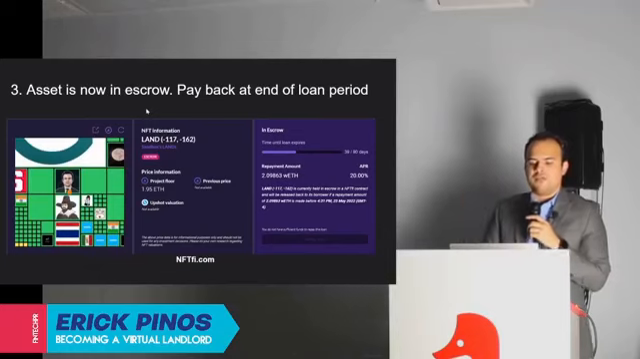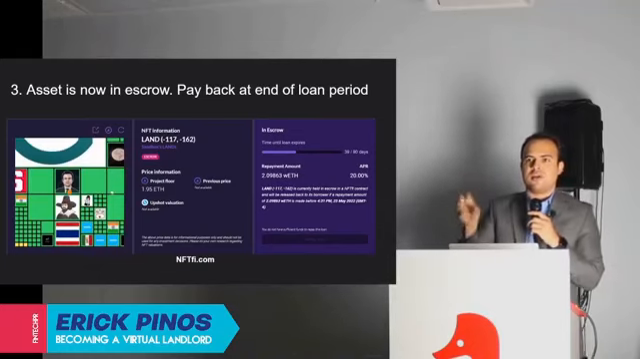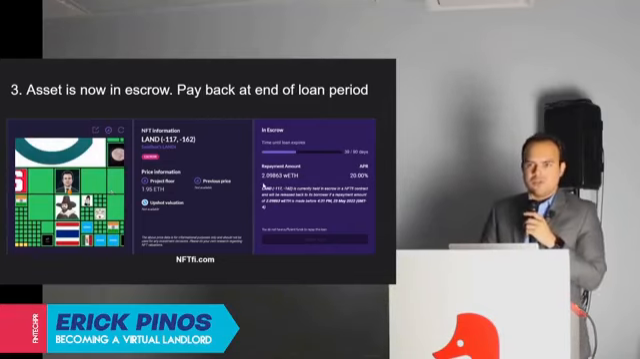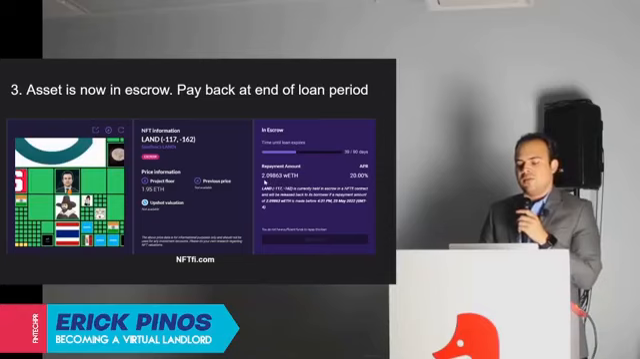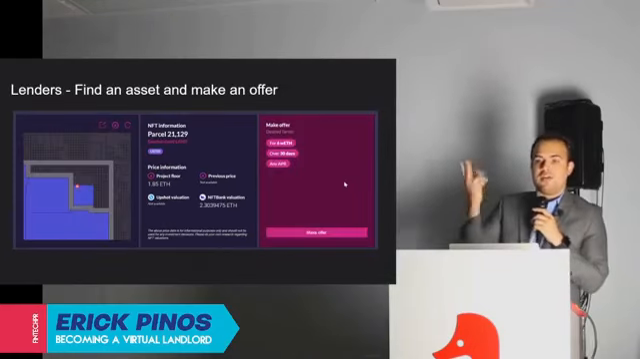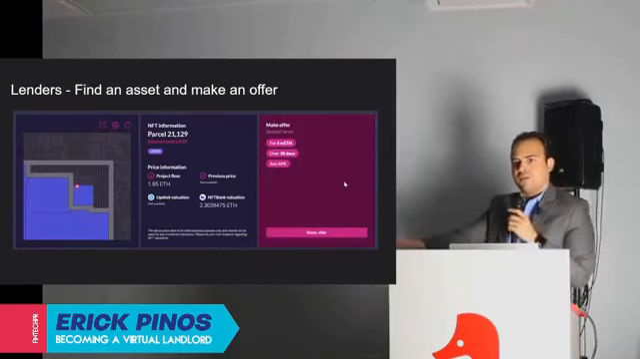Once you accept an offer, the asset is in escrow, so you can't do anything with it. It's locked in a smart contract, and it tells you when the loan expires. So, you borrow 2 ETH, and then 90 days later, I have to pay back this amount, the 2.098 ETH, which is an APR of 20%. Now, on the other side, you're the lender, right? Who's the other person on the other end of this?